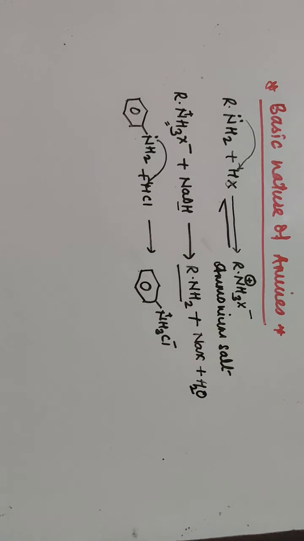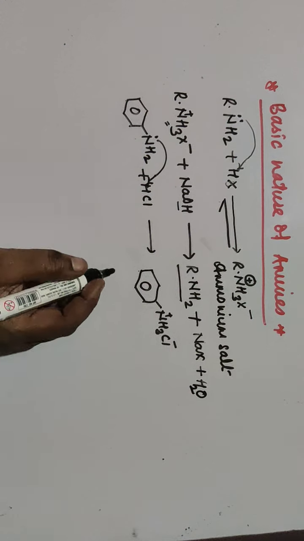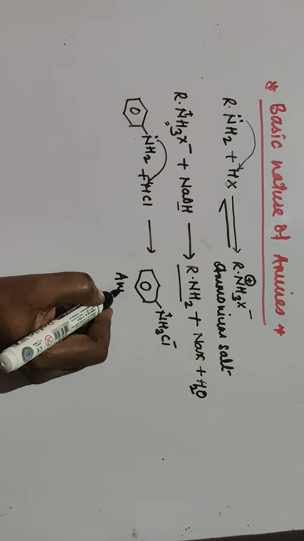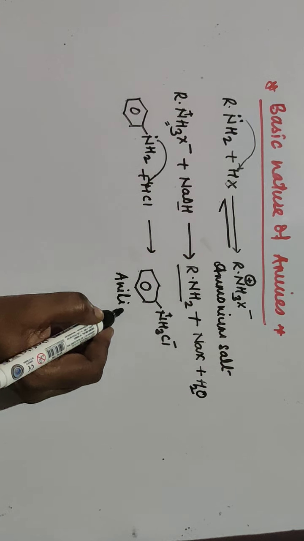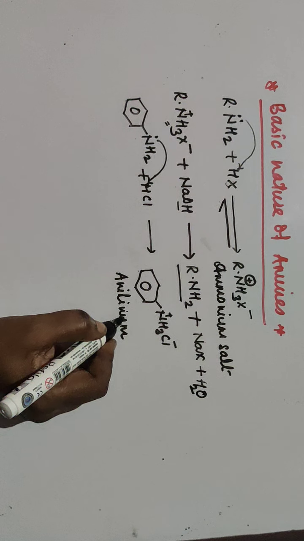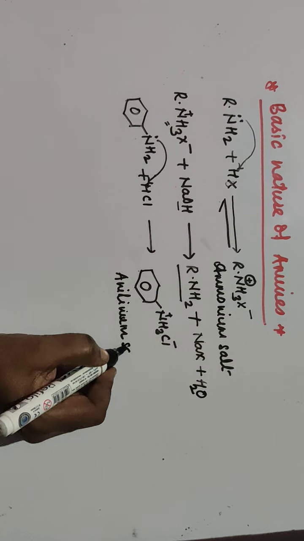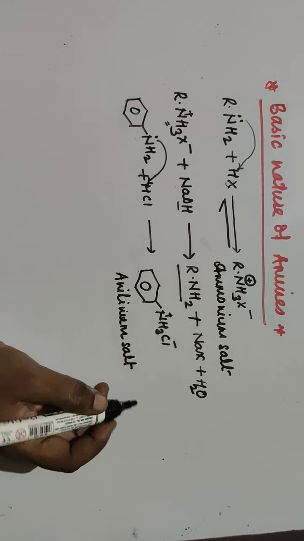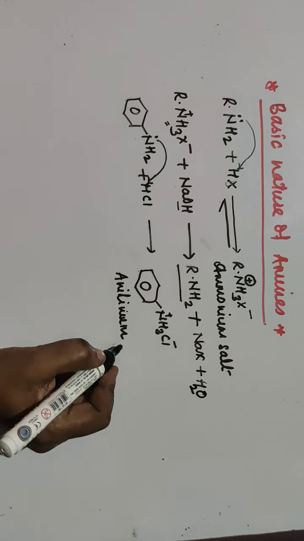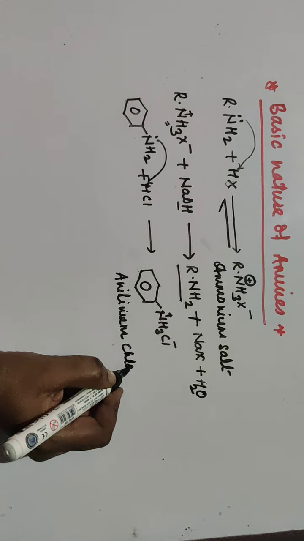This is also an ammonium salt, so I can write the name anilinium salt, or directly anilinium chloride.